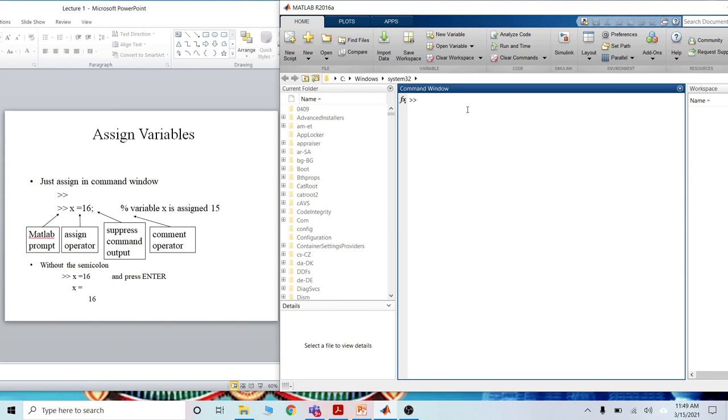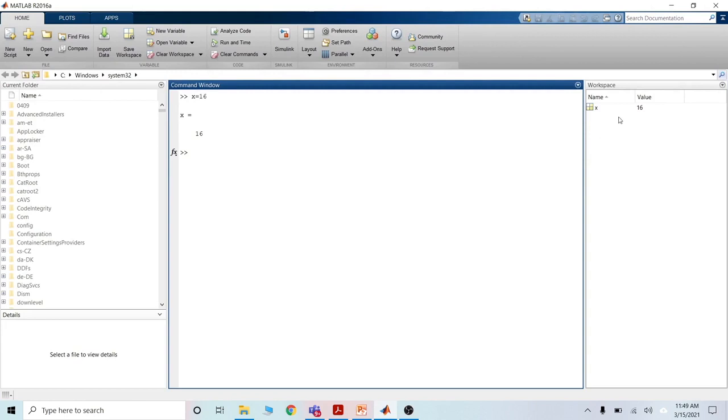Like x is equal to 16. Just type x is equal to 16, then enter. It shows x is equal to 16, and the workspace saved x is equal to 16. But if you type x is equal to 16 with a semicolon and then enter, it will not show you x is equal to. It saved x is equal to 15.